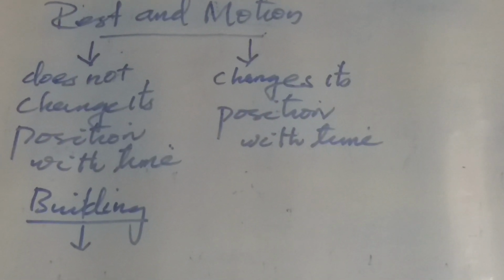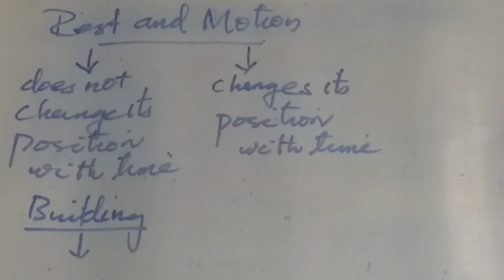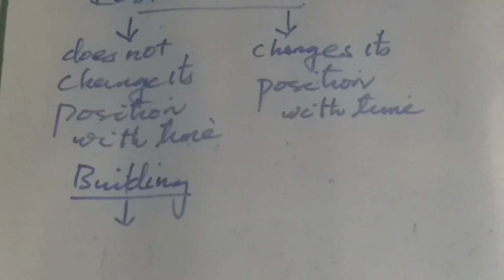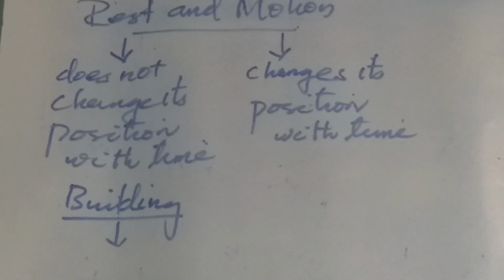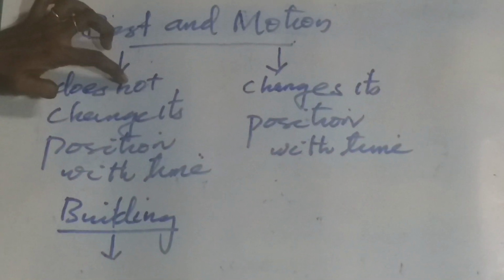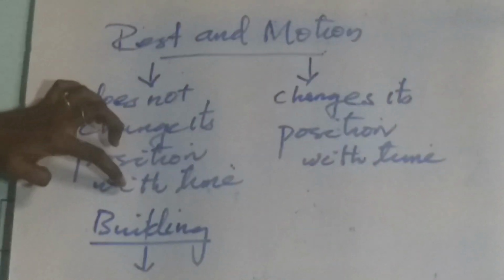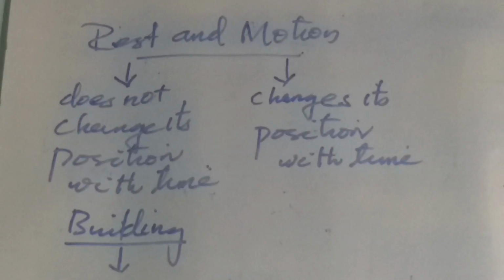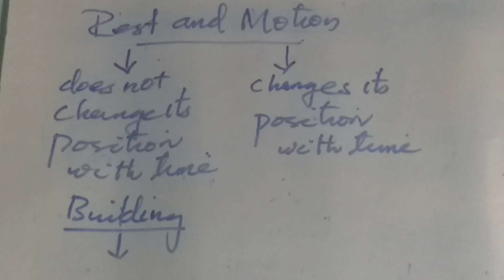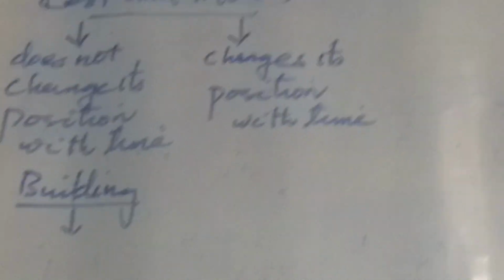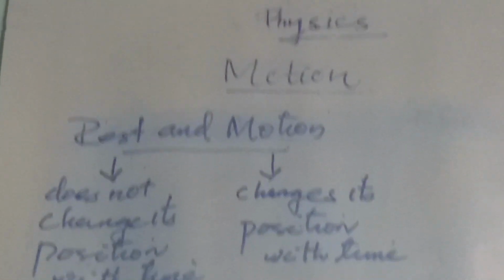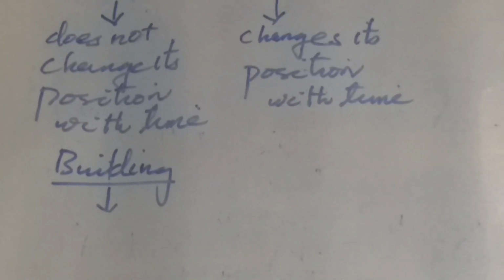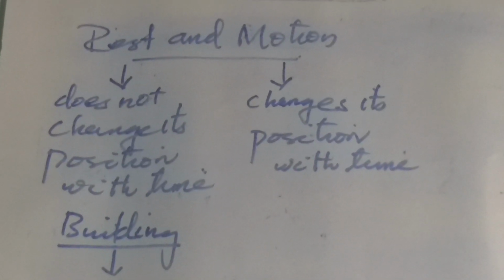When we consider the motion of a car, its position changes as time passes. So a moving car is said to be in motion. An object is said to be at rest if it does not change its position with the time. An object is said to be in motion if it changes its position with the time. However, there are some situations where the motion is inferred through indirect evidences. When we consider the motion of a car, we can directly see its motion.